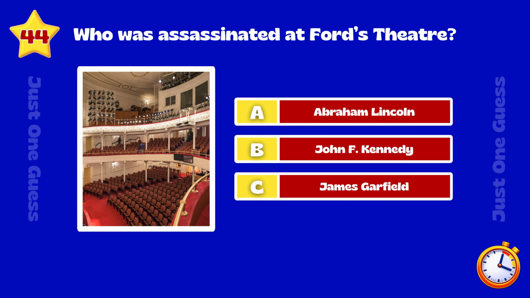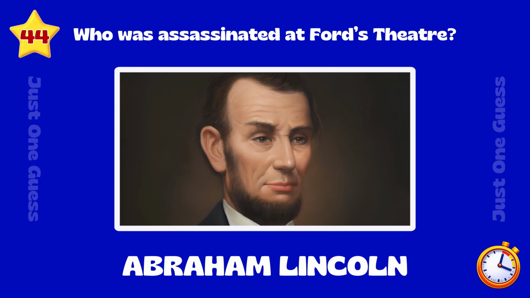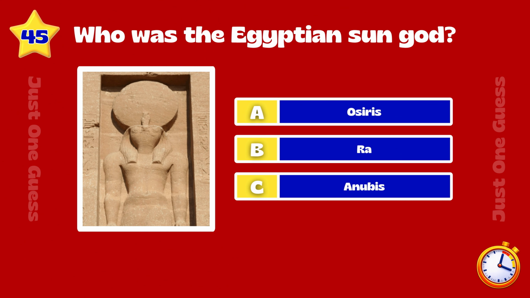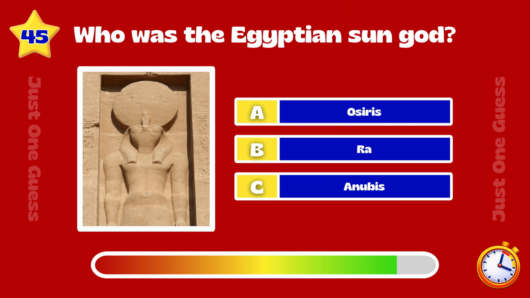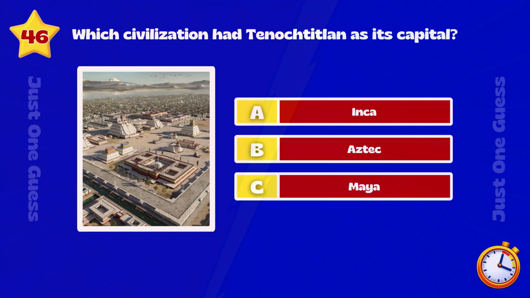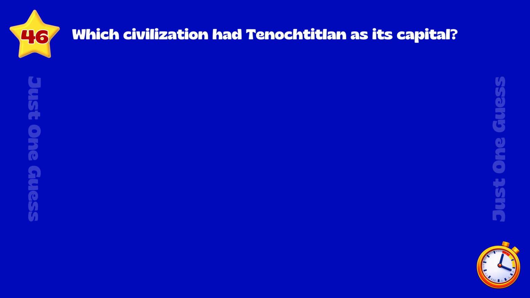Who was assassinated at Ford's Theater? Abraham Lincoln. Who was the Egyptian sun god? Ra. Which civilization had Tenochtitlan as its capital? Aztec.